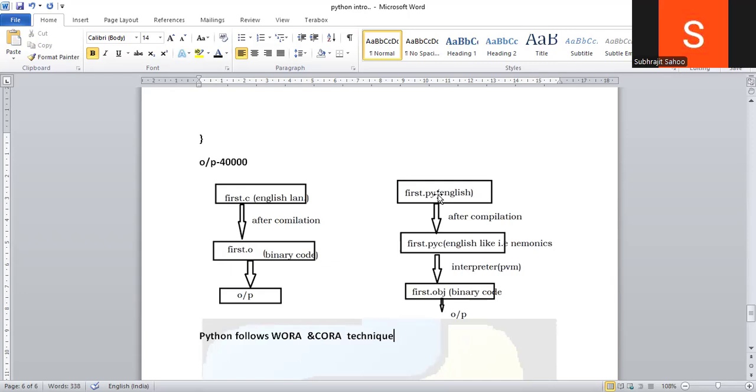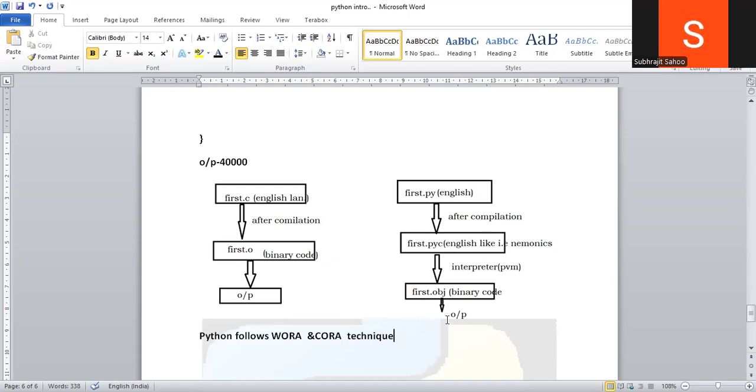After writing, I can happily run the same file in the Linux environment. But in C language, if the environment changes, the operating system changes from Windows to Linux, then my program will not run. It may give an error or a wrong result. But in Python these things will not happen. Any platform you write on, you can run on any other platform.